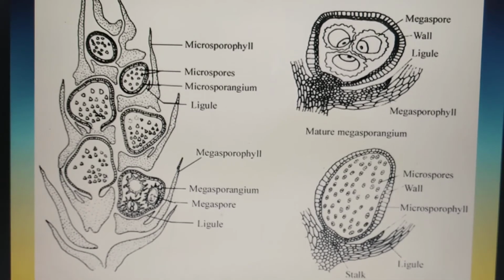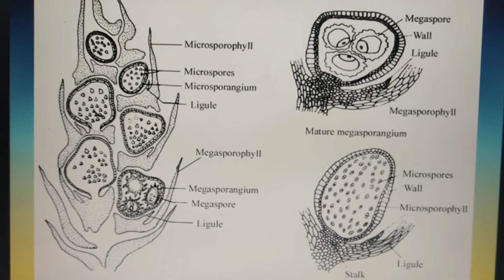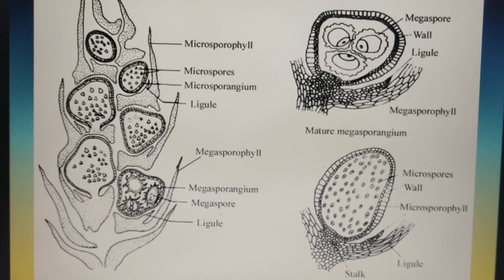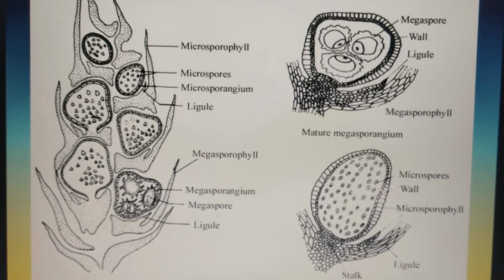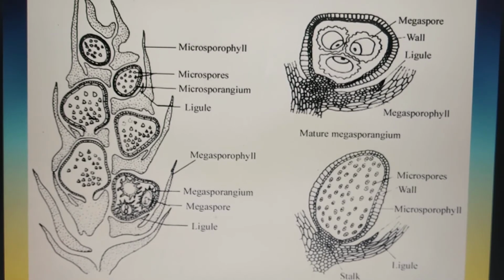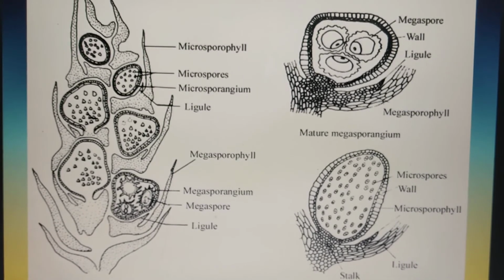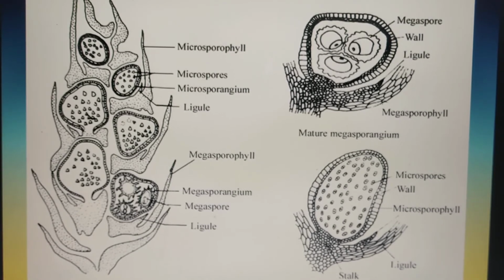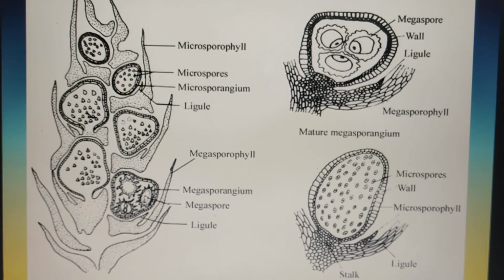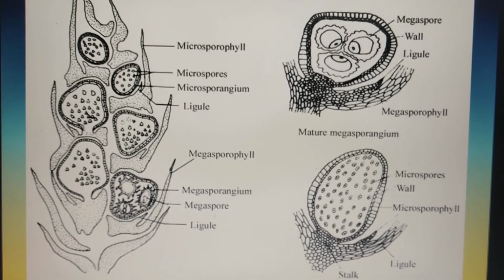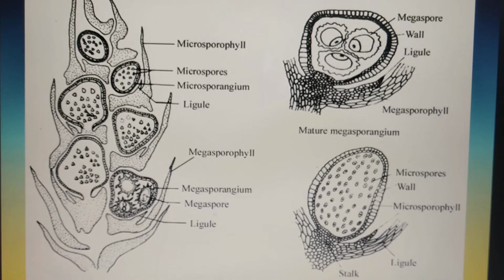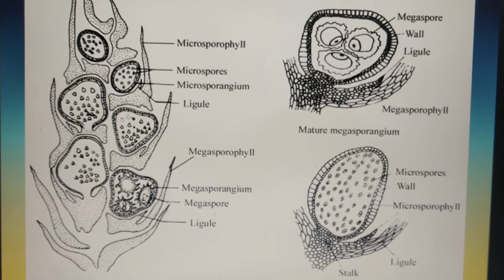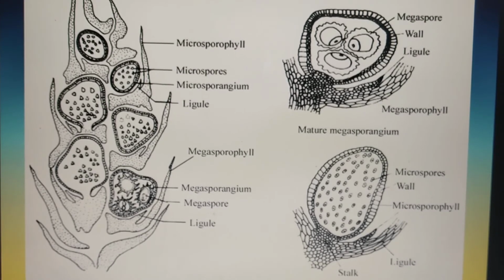The vascular tissue may be in the form of a protostele or a siphonostele. Leaf gaps are completely absent, and the sporangia are quite large in size and develop on the adaxial surface of the leaves. The sporophylls are loosely arranged and form the strobilus. Certain members are homosporous, like Lycopodium, while others are heterosporous, as they have two types of spores, megaspores and microspores, as in the case of Selaginella.